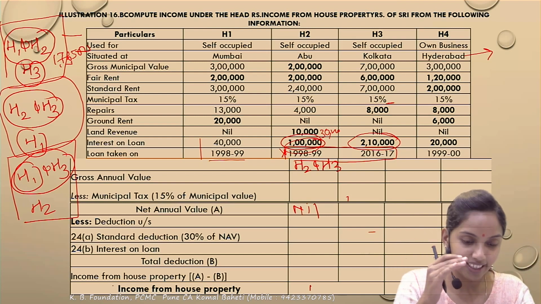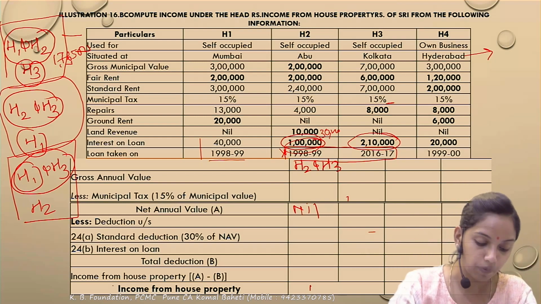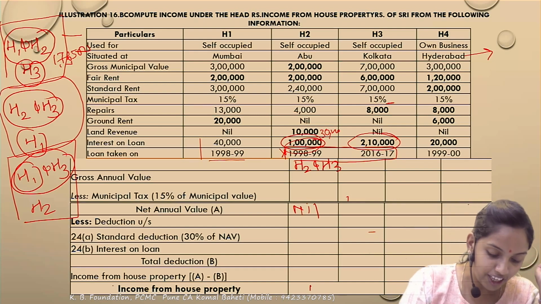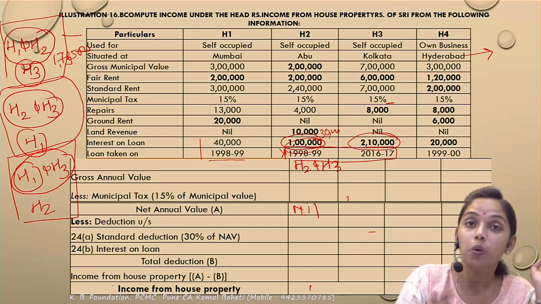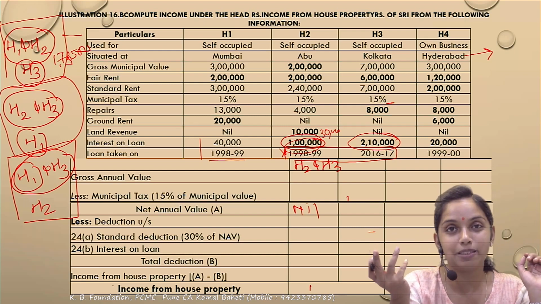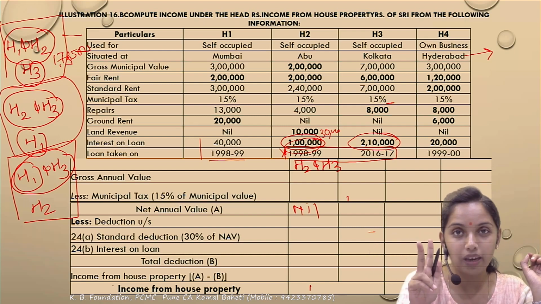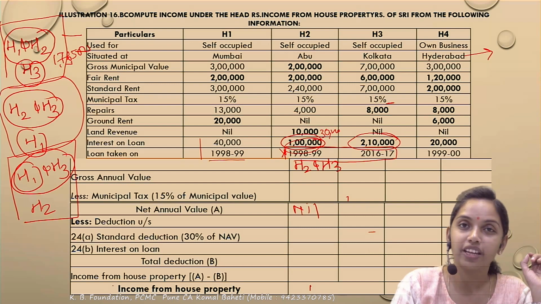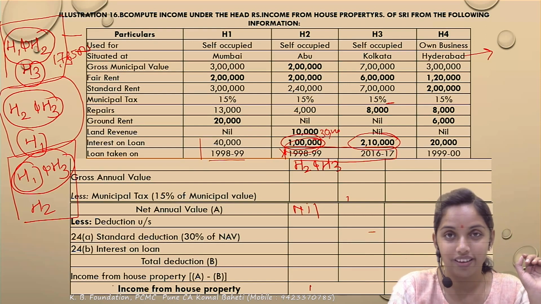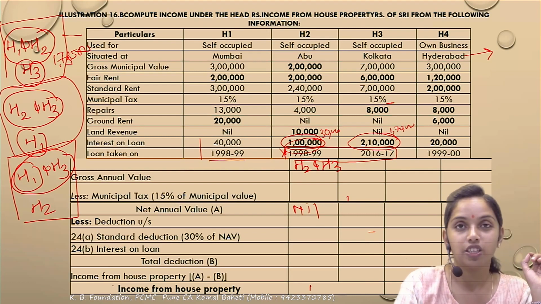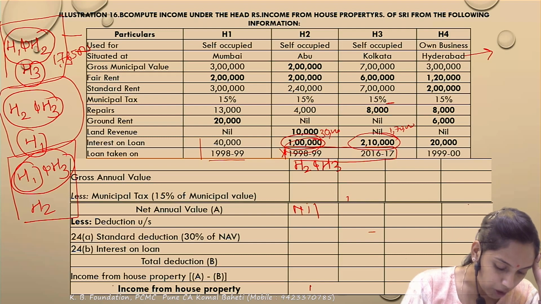So out of 2 lakh, 30,000 had already been utilized by house 2. So house 1 के लिए कितना बचता है अभी? 1,70,000 और 2,10,000. Correct. 2 लाख का upper limit क्यों हुआ? Because the loan has been taken in 16-17. Assuming the remaining two conditions have been satisfied, you will get a deduction of 2 lakh. That is the upper limit including both. Correct. So this 30,000 plus 1,70,000 remains for this, and its actual interest is how much? 2,10,000. So whichever is lower. Correct. So ultimately this gets 1,70,000 and this 30,000. So overall they will get a deduction of only 2 lakh.